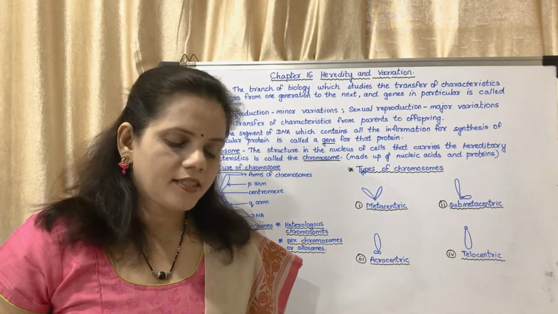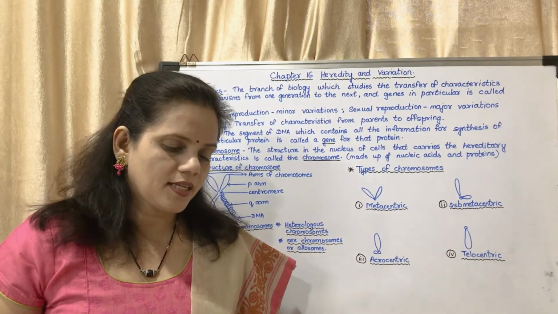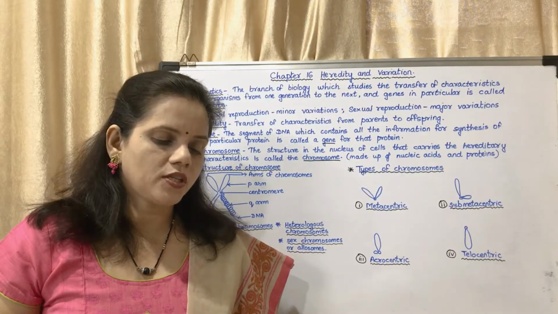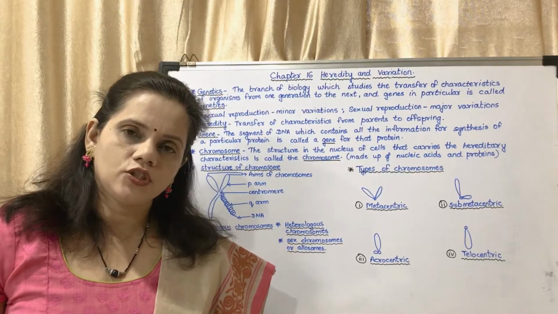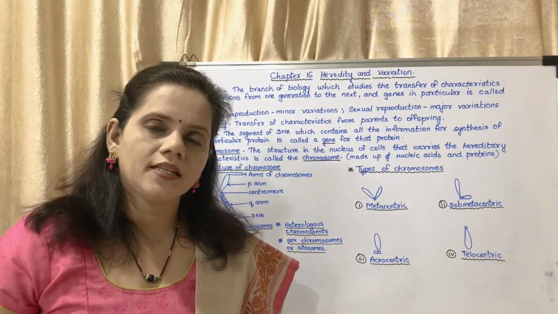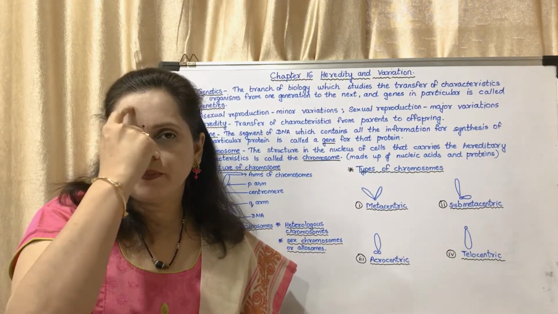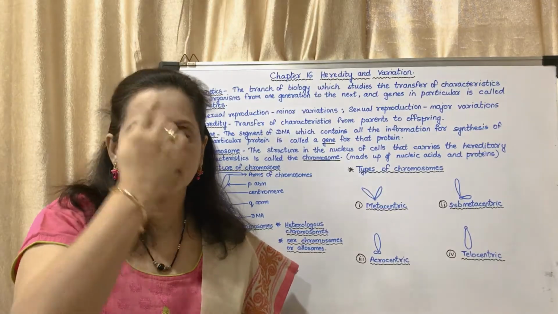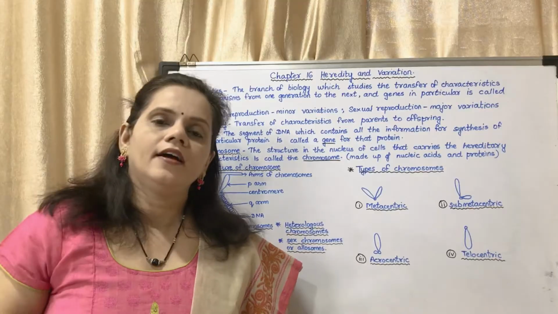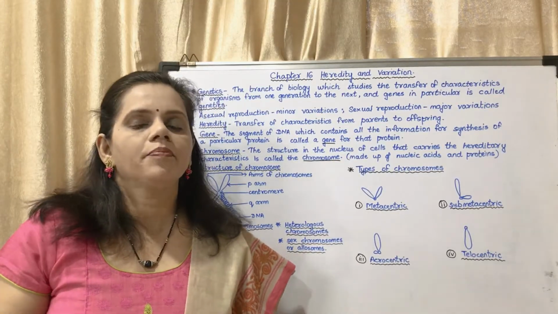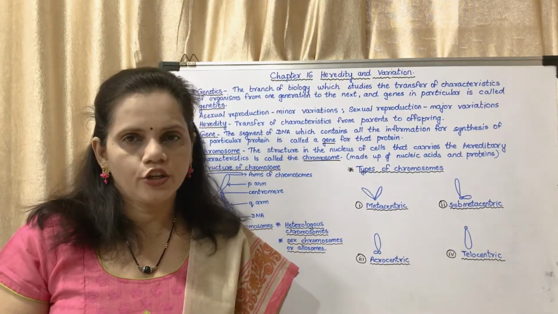Now in figure 16.1 you may see the facial features, the dominant features which are seen: the nose and the lips, the characteristics, different types. Attachment of earlobe, they have shown the first one is attached earlobe and the next one is free earlobe. And hairline, in some people there is a widow's peak like this. That means the hairline is a little bit covering the forehead and the forehead is less comparatively. So such differences can be seen in different human beings.